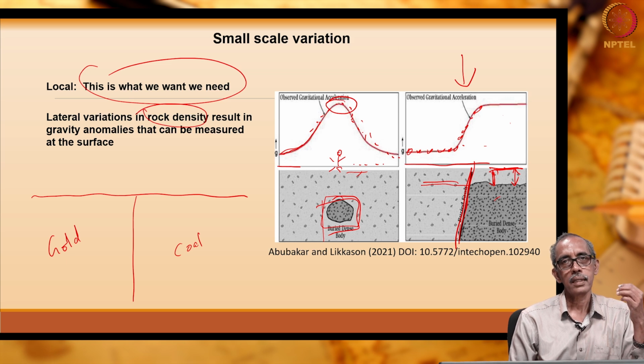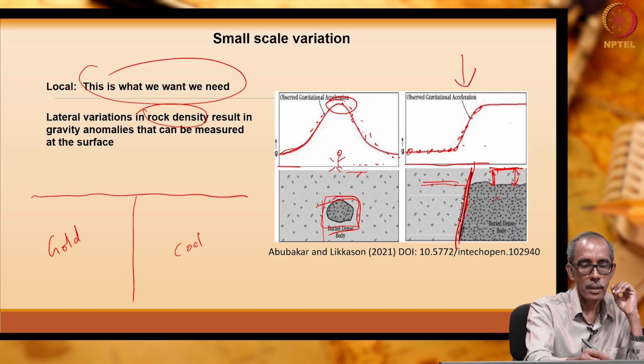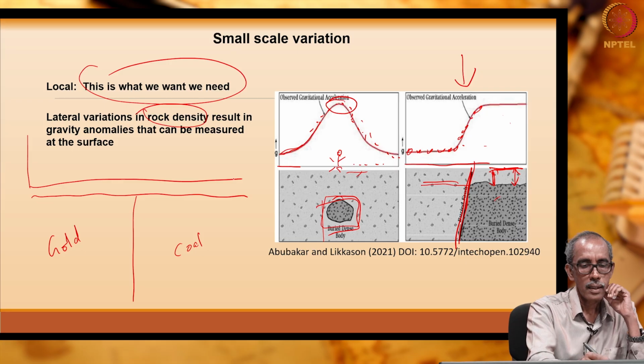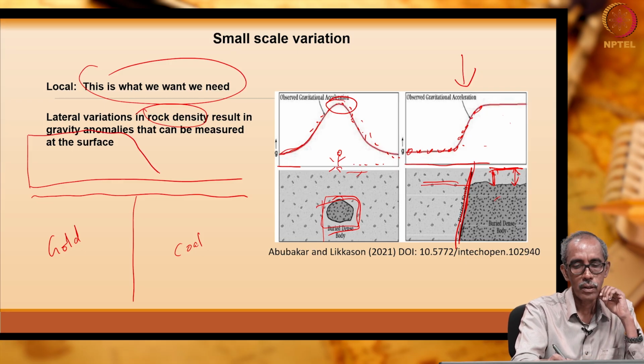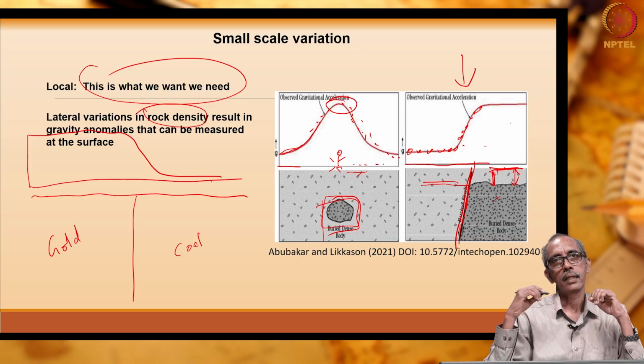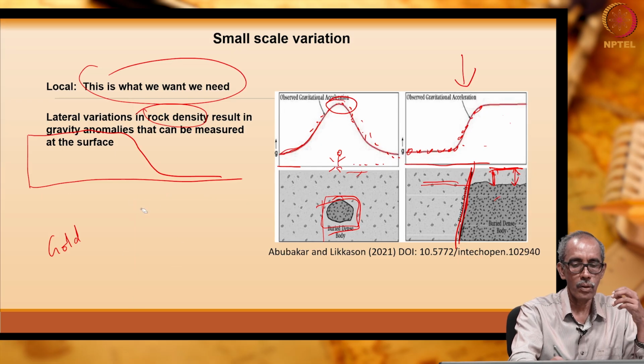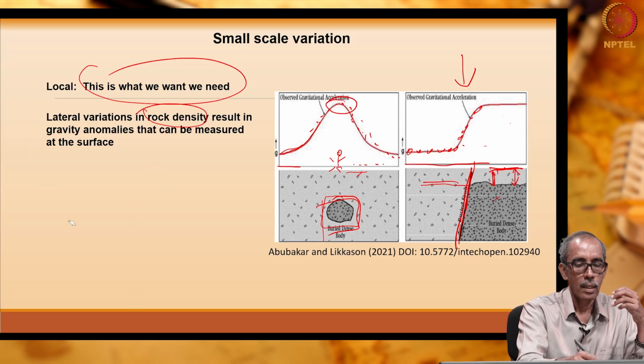Coal's density is very less, maybe depending upon the type of the coal, the density may vary from 2 to 3.5. So, when you make the measurement of gravity on the surface of the earth, right, the value of gravity will be much higher here, here it will go down, isn't it. So, this is the impact due to change in the density of material present below the surface of the earth.